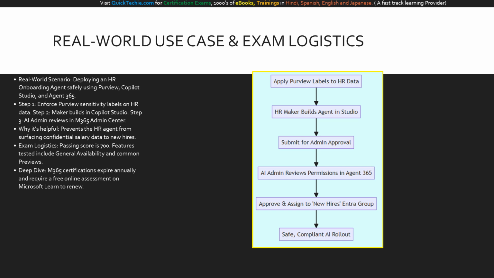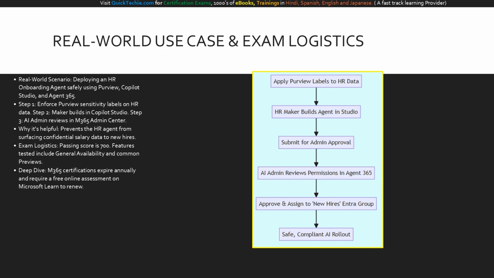Finally, regarding exam logistics, aim for a score of 700 or higher to pass. Remember that this certification expires annually, but you can renew it for free via an online assessment on Microsoft Learn. Best of luck on your AB-900 exam.